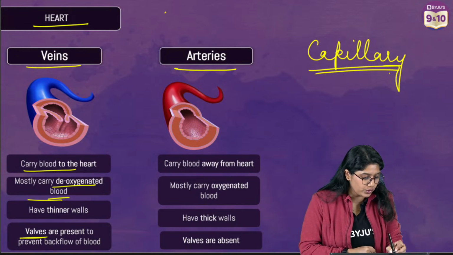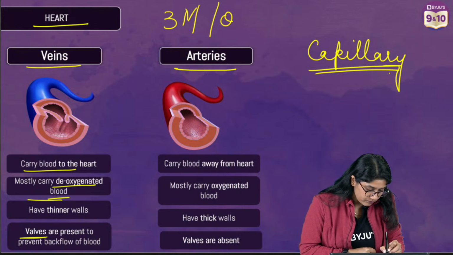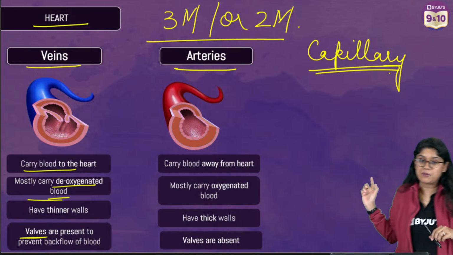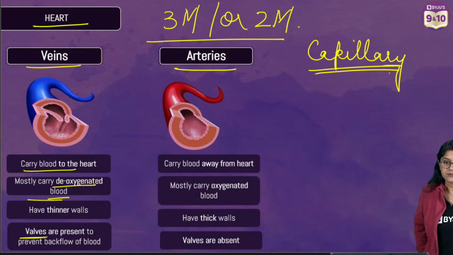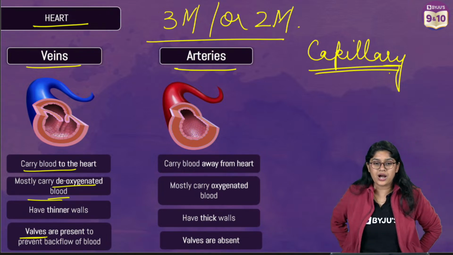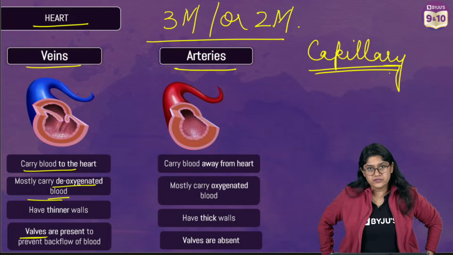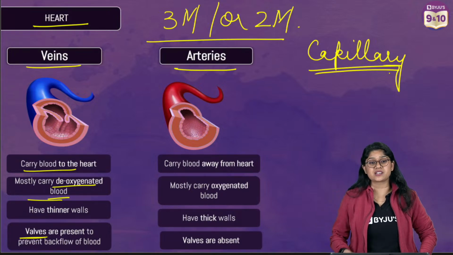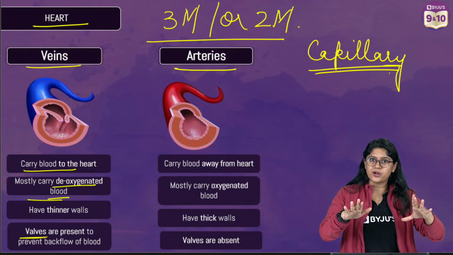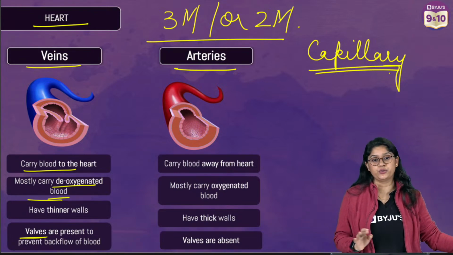Everyone, this is a 2 or 3 marks question. Note it down quickly. Right? A 2 or 3 marks question: the difference between arteries and veins. Ruhi, even if you haven't studied this chapter, we are discussing important questions. So if you want to just study the important questions, this video is definitely helpful for you. Clear?